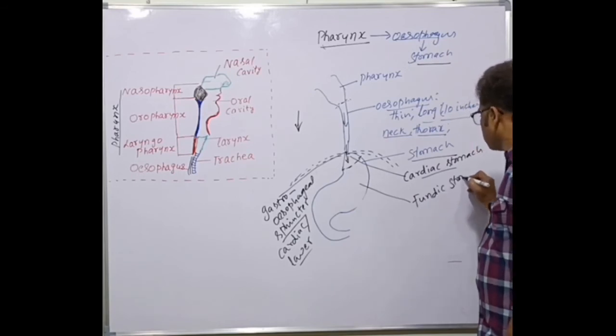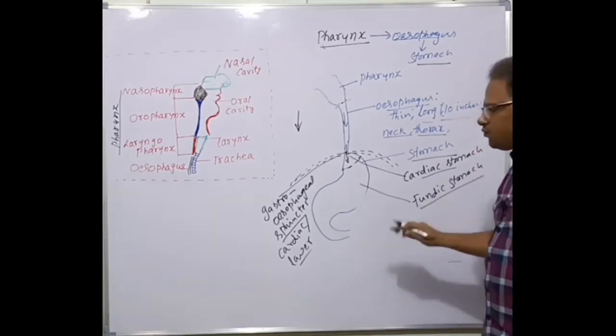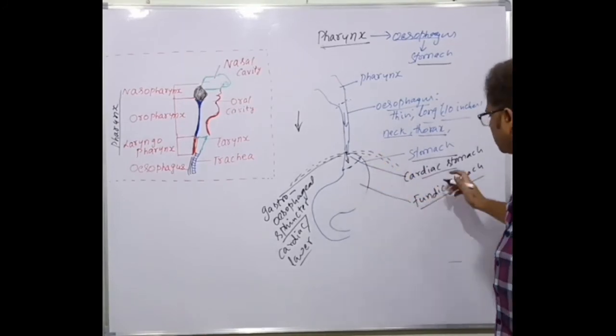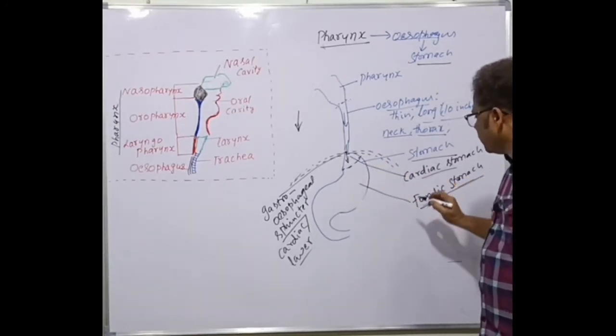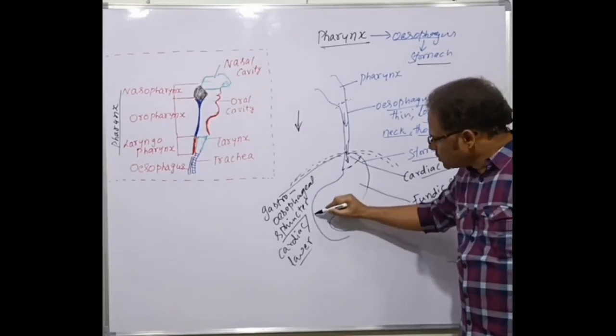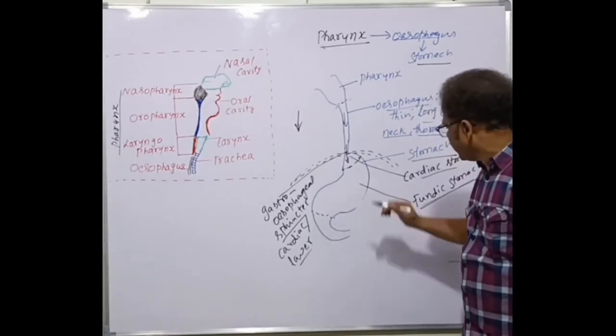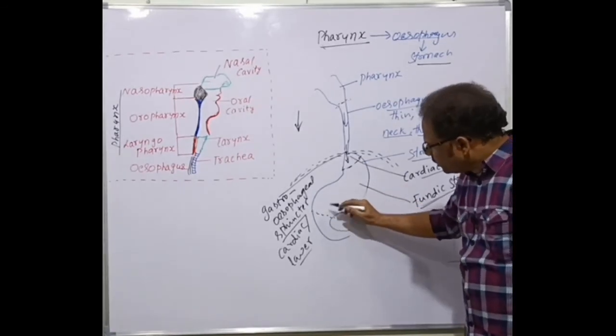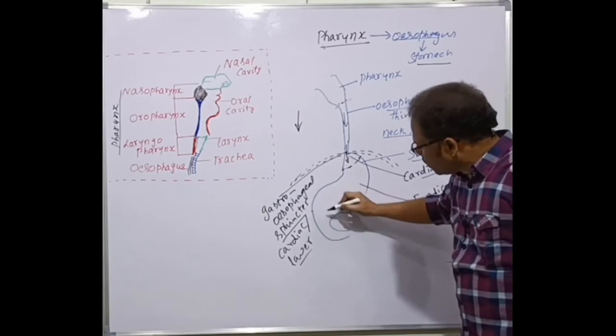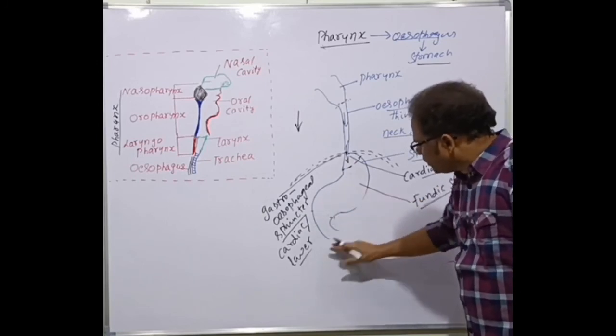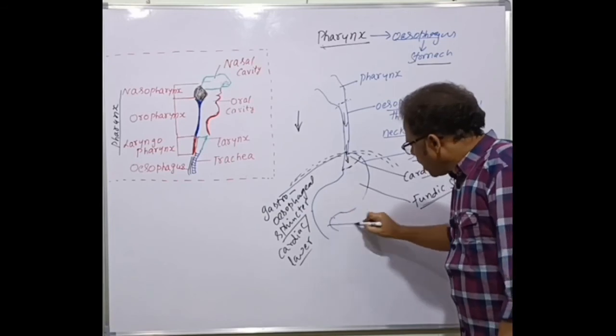Fundic stomach. The main part is fundus, means main part. The main body of the stomach is the fundus or fundic stomach. Almost up to here, the main part is the fundic stomach. And here very narrow part is there which leads to the duodenum here.